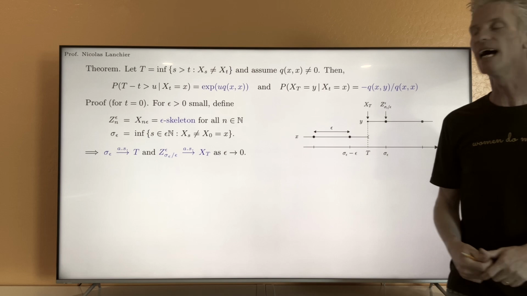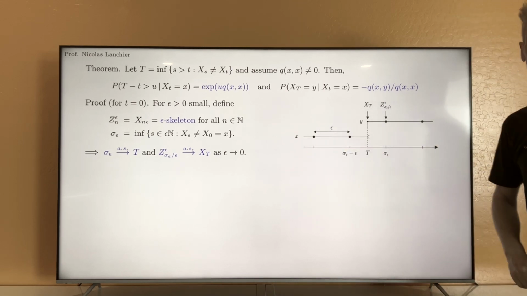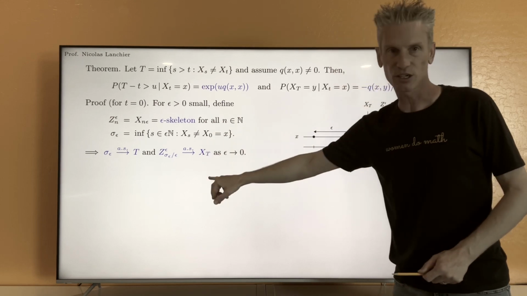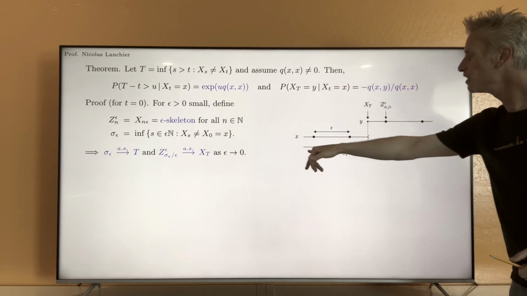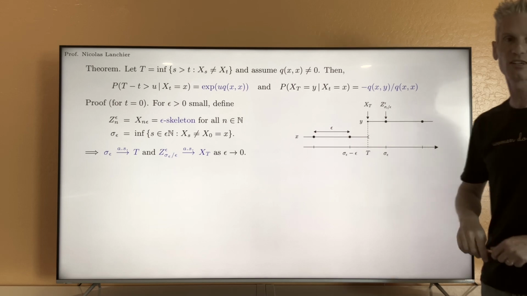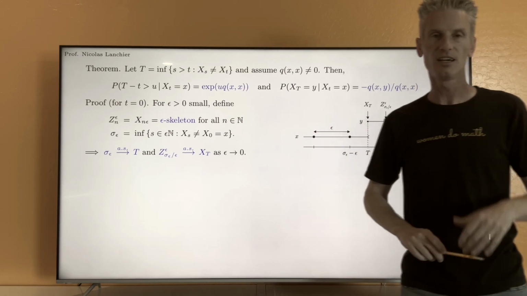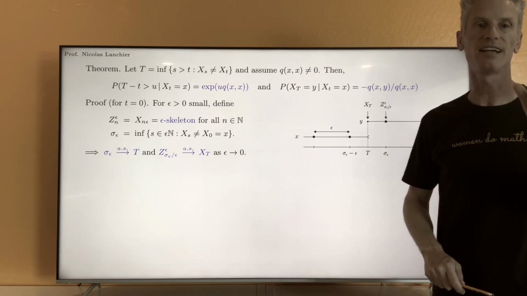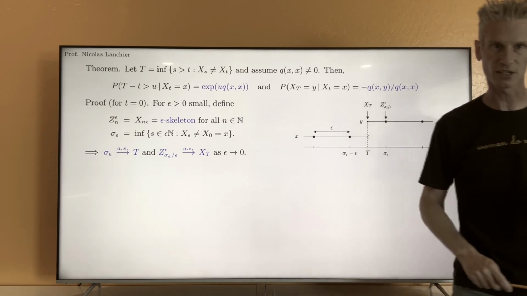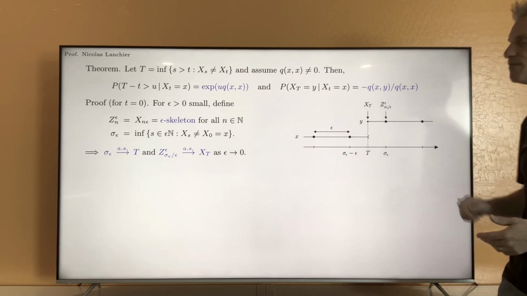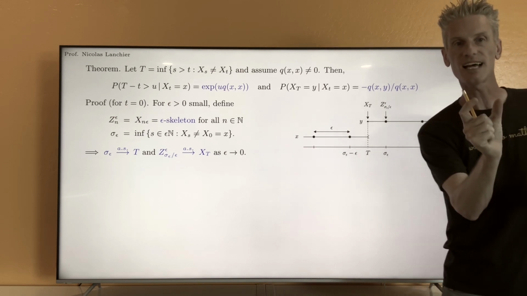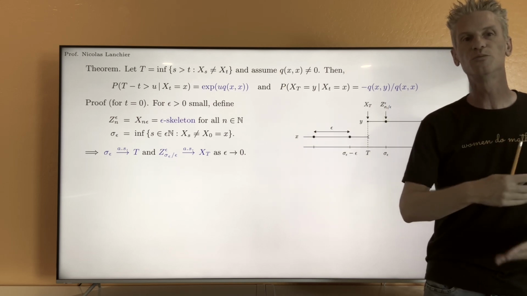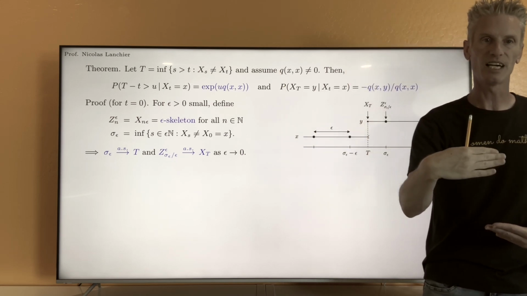And so for any fixed time s, if epsilon is very, very small, even if the number of time steps for the epsilon skeleton scales like 1 over epsilon, because the probability of multiple jumps in an interval of length epsilon is negligible compared to epsilon, the probability of having multiple jumps in the same small time interval before time s is going to be a little o of epsilon divided by epsilon.